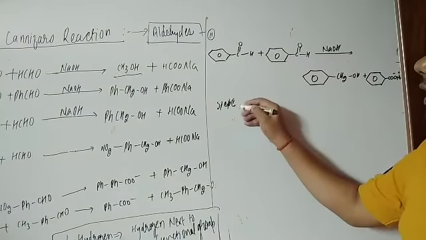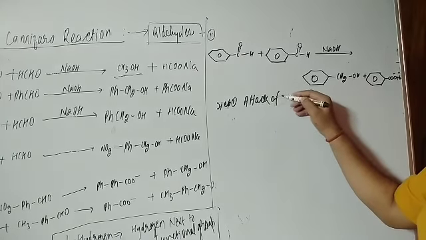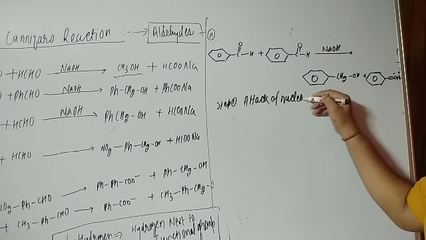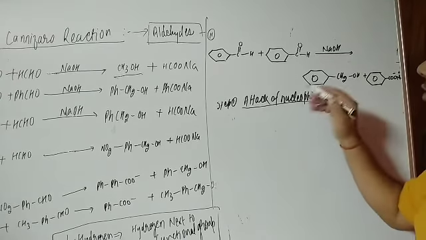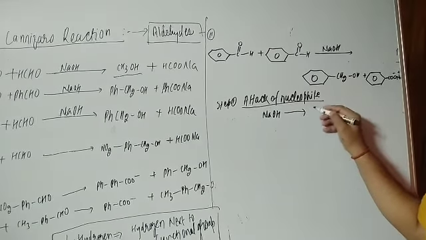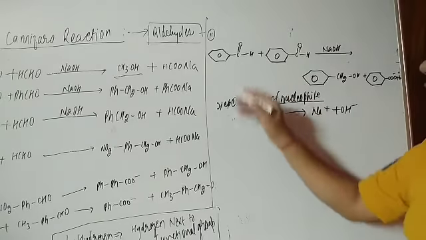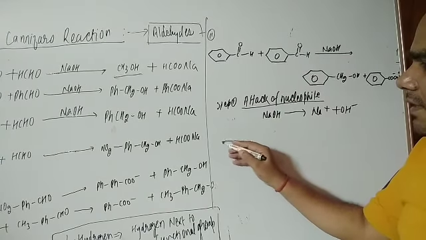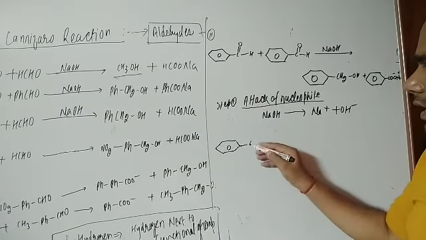So step number 1: attack of nucleophile. How does the nucleophile attack? You see students, NaOH is there. This will give Na+ and OH−. So here we have benzaldehyde, dear students, and with this benzaldehyde